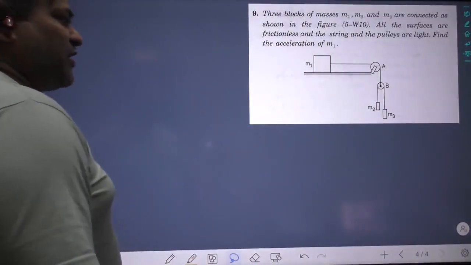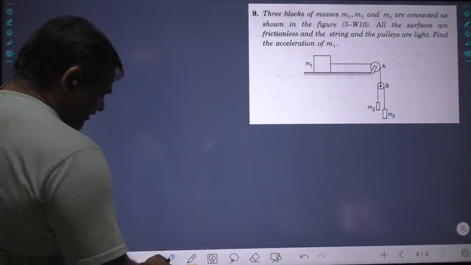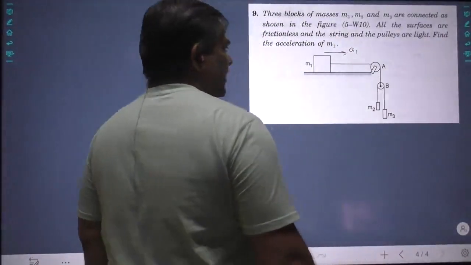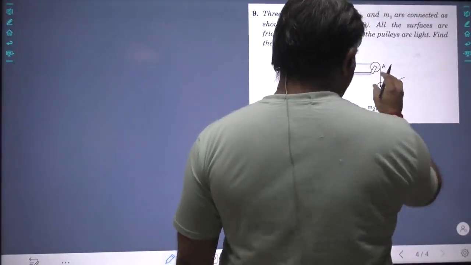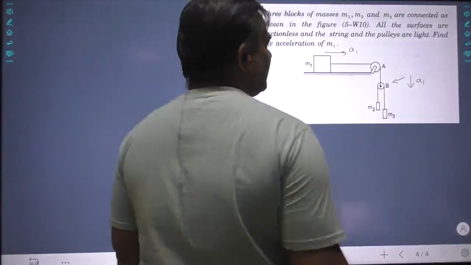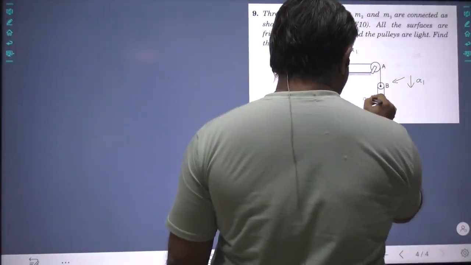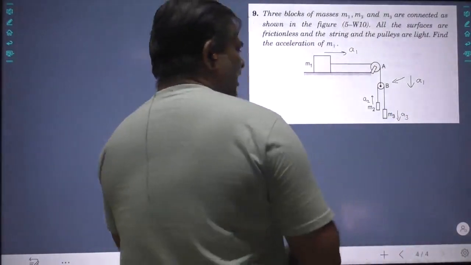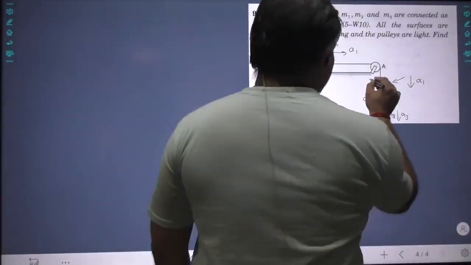Now, let us draw the free body diagram and analyze. Please understand first. Let us assume that this has acceleration a1. If this has acceleration a1, then this pulley, which is the support of this, will go down by a1. And let us assume that m2 is going upward with a2 and m3 will go downward with a3. Now you can think of this as being in a lift.